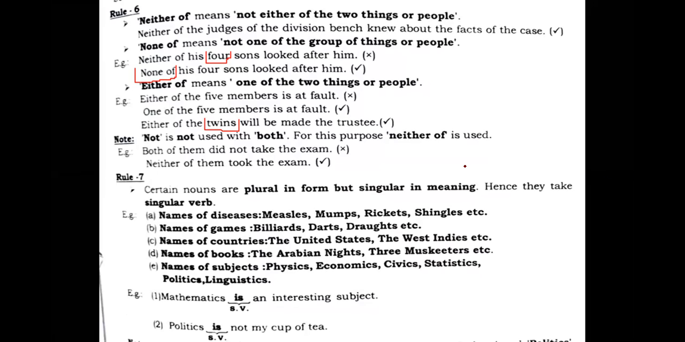Mathematics is an interesting subject. See, it is singular in meaning, but the form is plural. Politics is not my cup of tea. Politics is a subject, thus it is singular in meaning. That's why we have used a singular verb with politics.